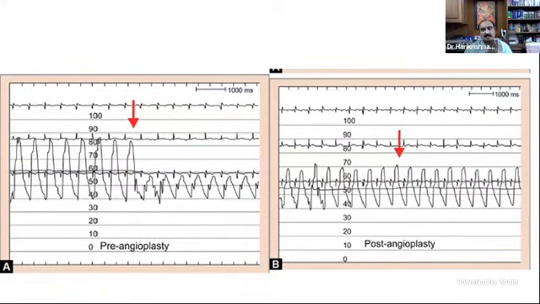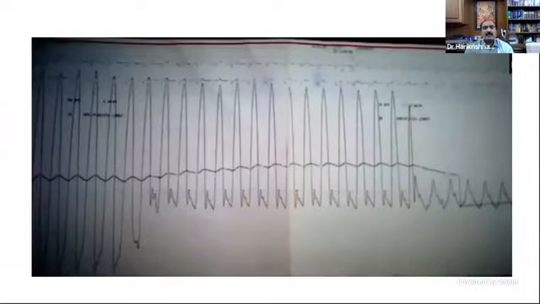This is another example. The same patient tracing pre-angioplasty and post-angioplasty. You can see that this is taken from a textbook. You can see that there is a significant gradient of around 90 and 60, 30, 40 millimeters. After the angioplasty, there is no significant gradient between the ascending and the descending aorta.